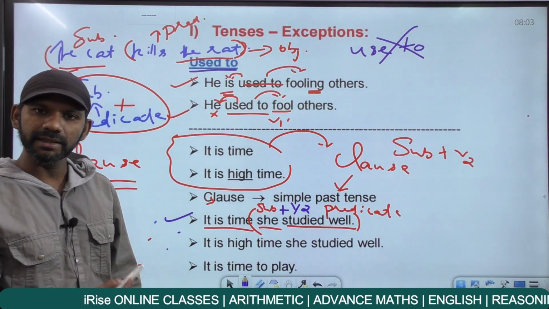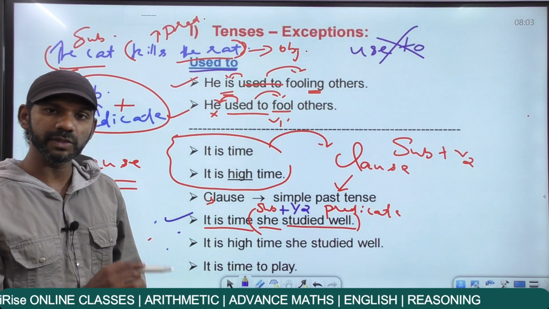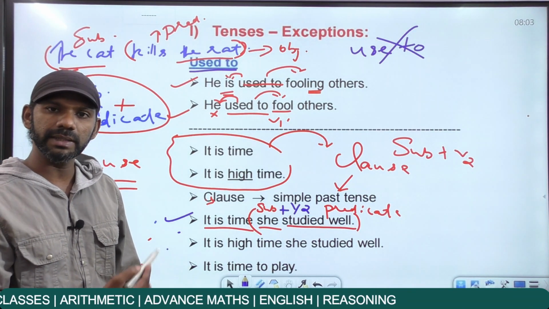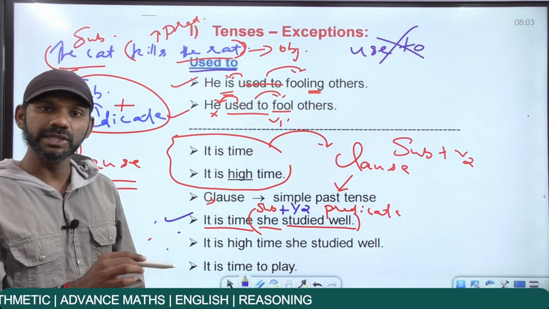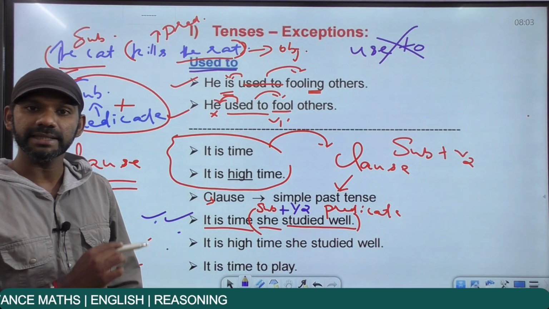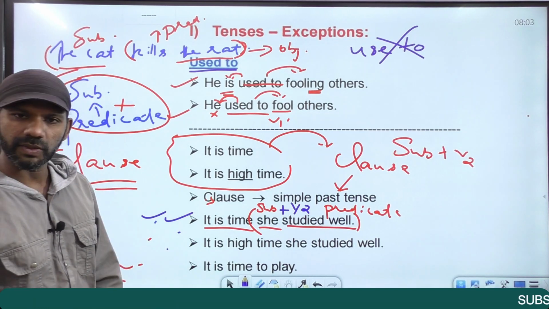Now the sentence started this way. It is time, present tense, because is comes only in the present tense. Ended this way. She studied well, past tense. Started in the present, ended in the past, no tense consistency. Still this statement is grammatically correct, exception with the usage it is time. Come to the next one.